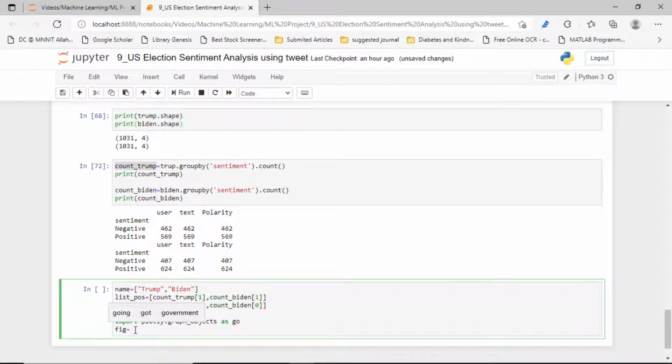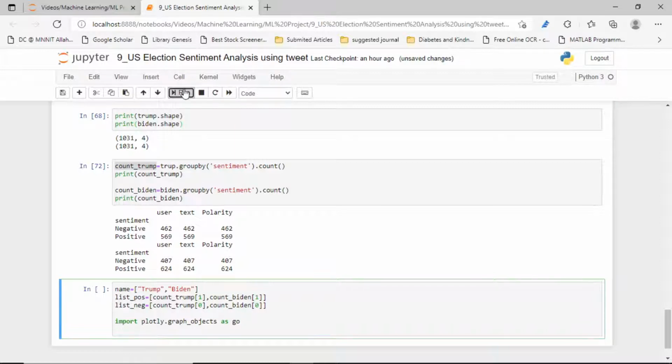Now we have to plot it. Plot which? Plot figure. Let's import it, then it will be better.